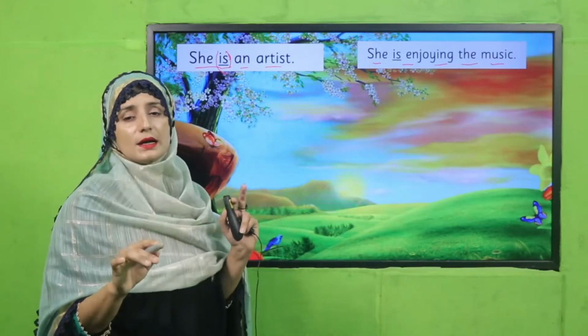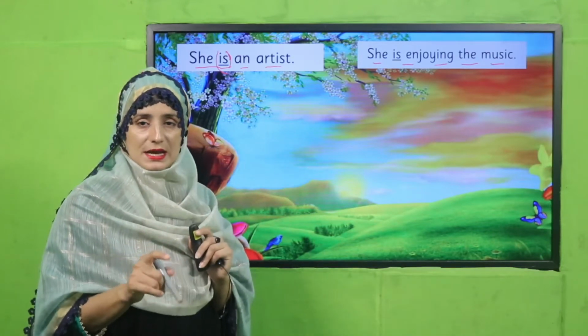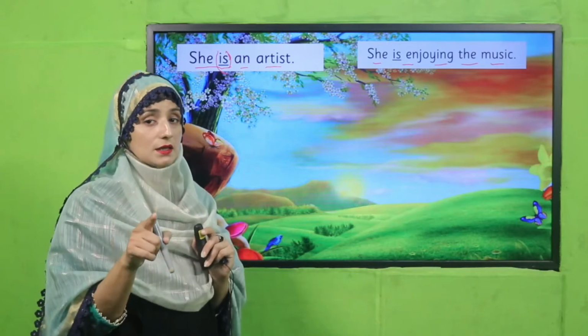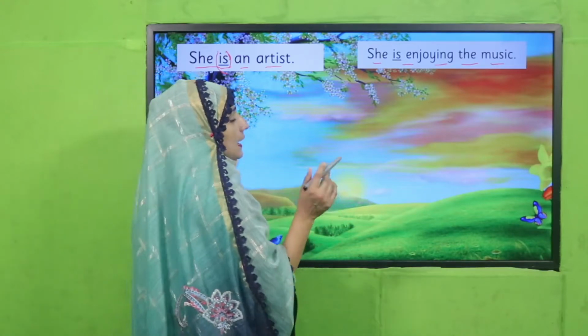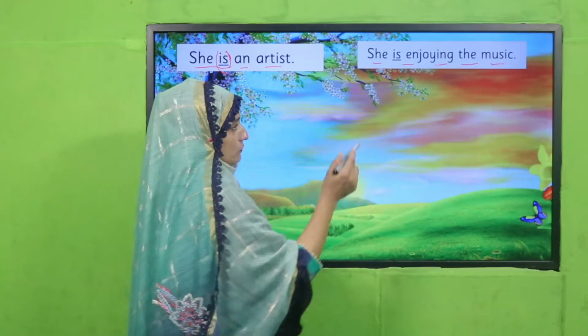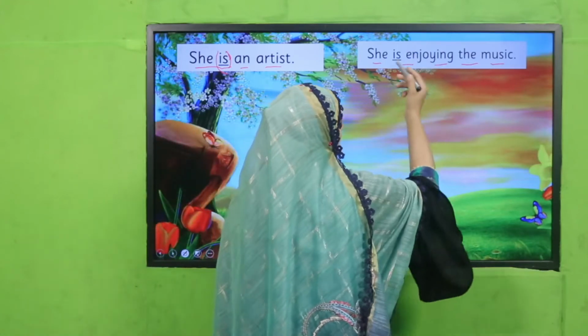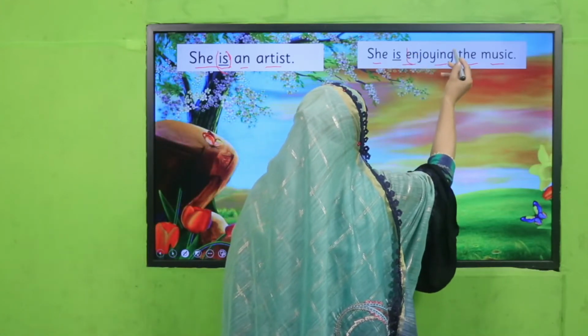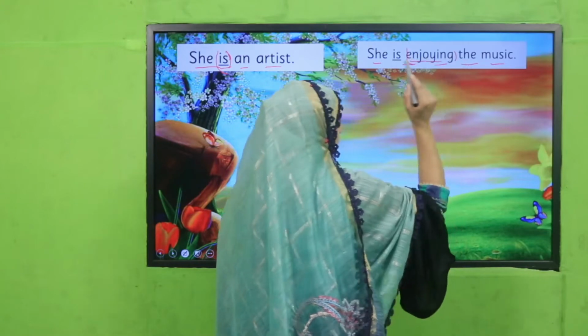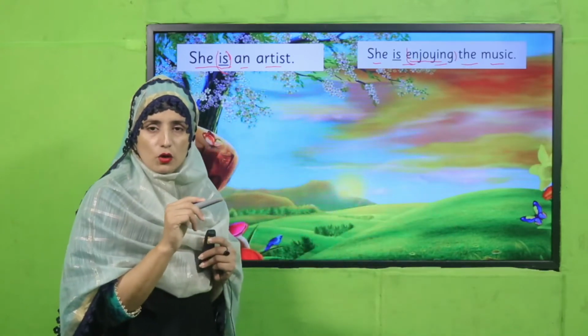When this form of be works as a main verb, you will not find any other verb. Keep remembering, my dear students. And when we are using it as a helping verb, then definitely we will find a main verb. She is enjoying the music. Enjoy. Okay, have you got it?